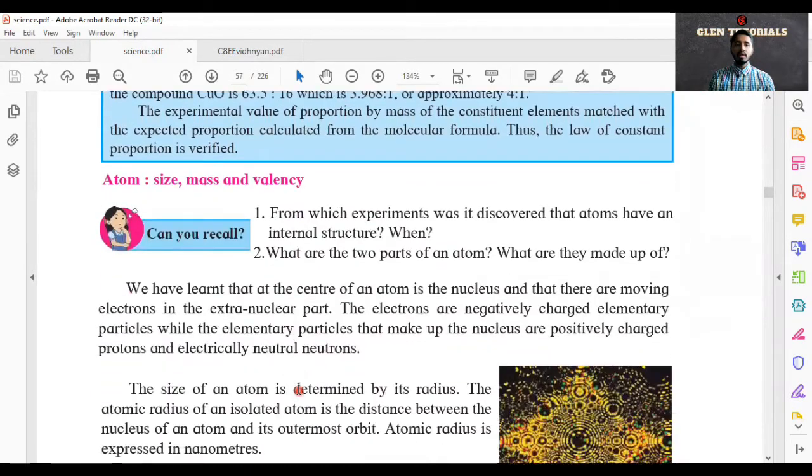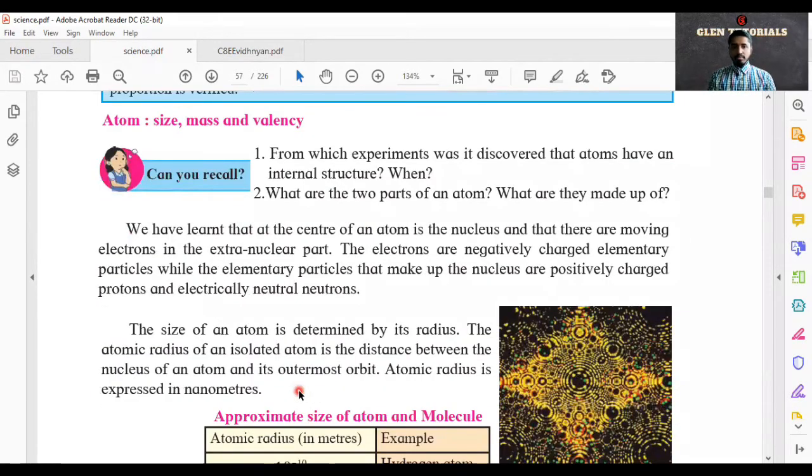We'll go to the next part. Now, what is an atom? The size, the mass, and the valency of an atom. The smallest particle of an element is called an atom. We know that always. We have been studying it every time.